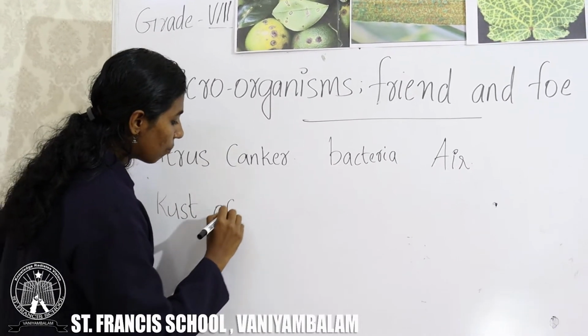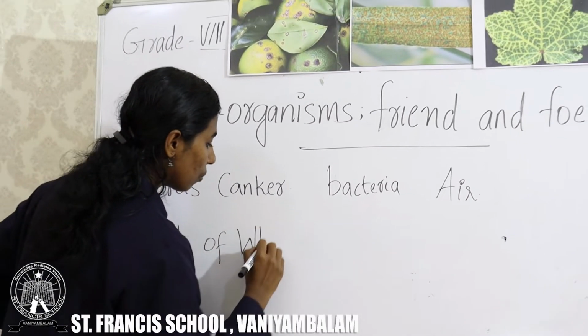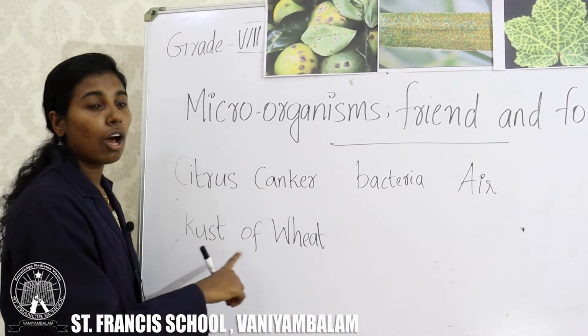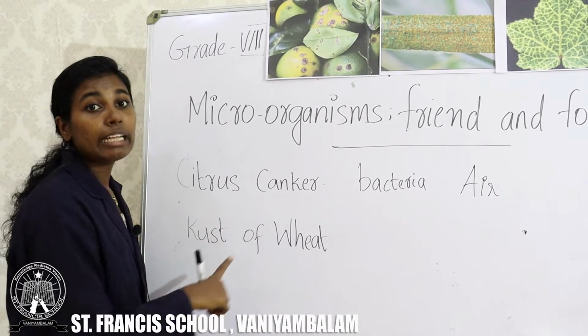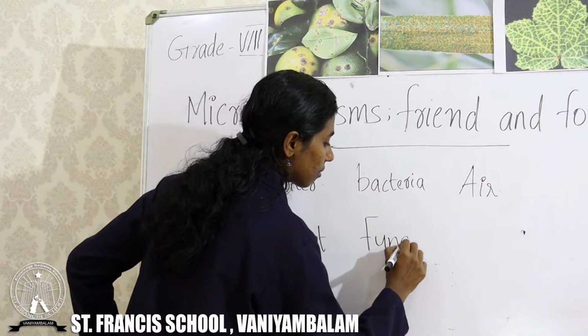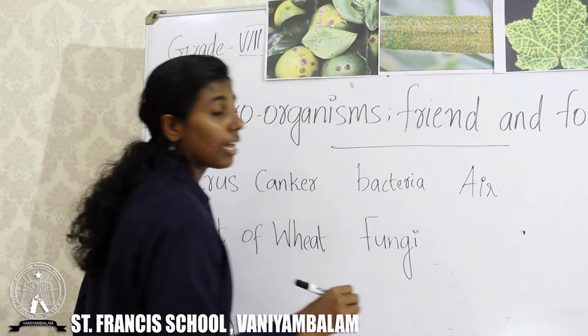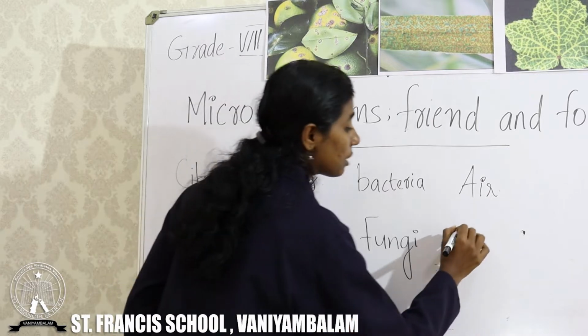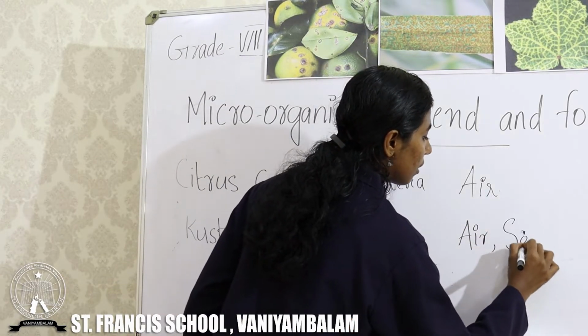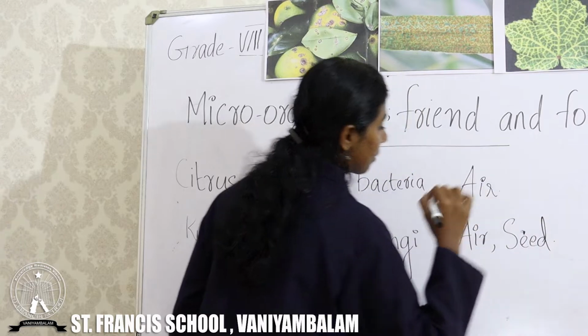Coming to the next disease, rust of wheat. What? Rust of wheat. This disease is caused by a fungi and the mode of transmission is air or seed.